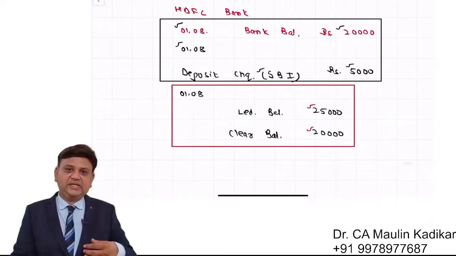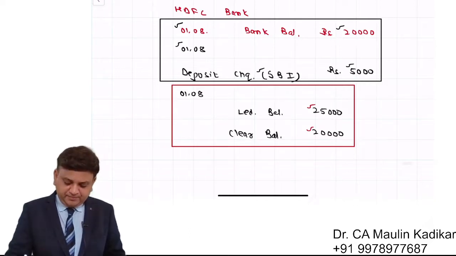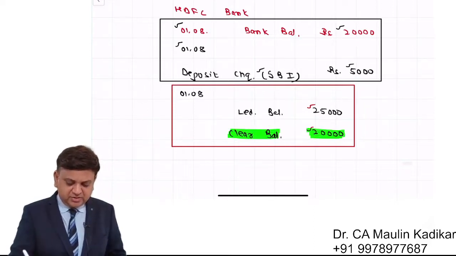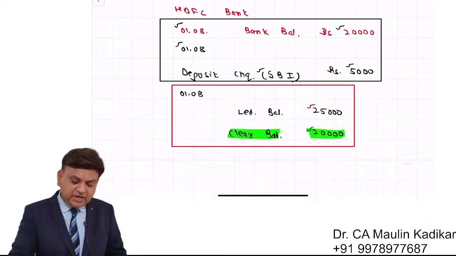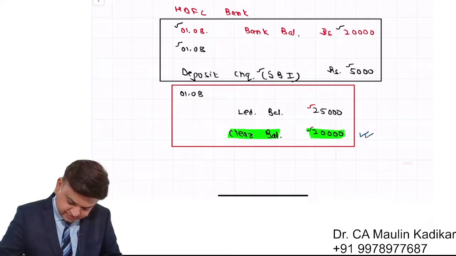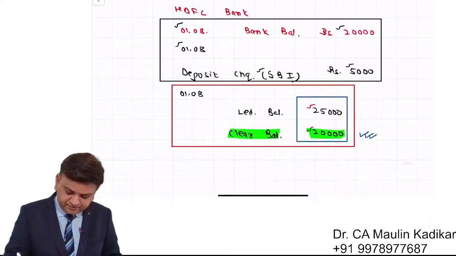Over here we have to understand like this: the bank has given a message to me that the clear balance is 20,000, meaning if right now you have come to withdraw cash, then we will allow you to withdraw an amount up to 20,000 rupees. The difference of the ledger balance and the clear balance is 5,000.